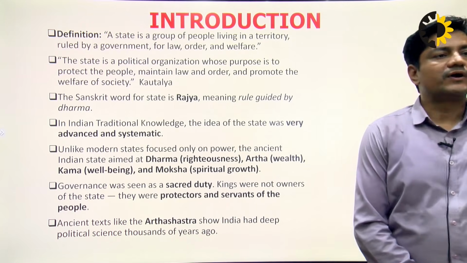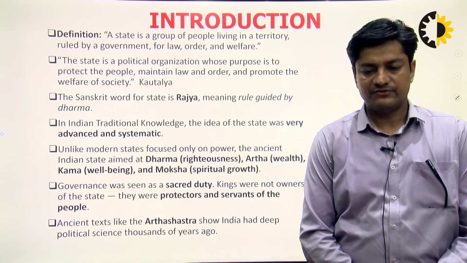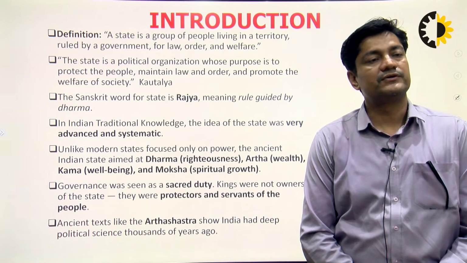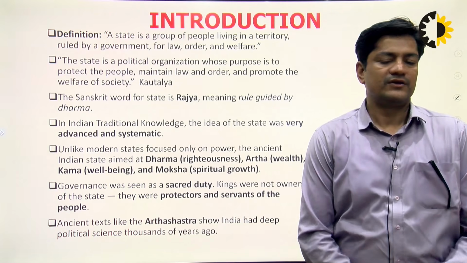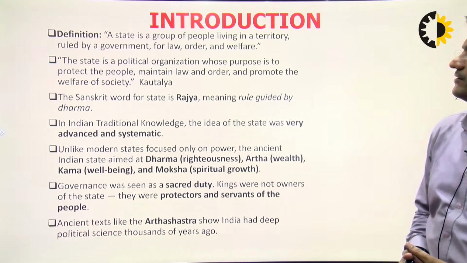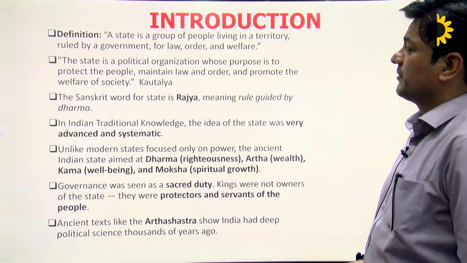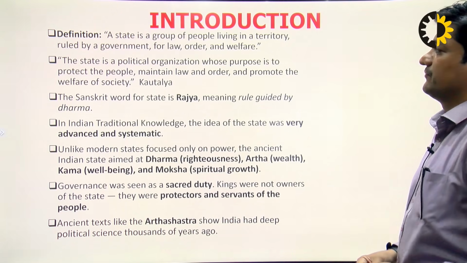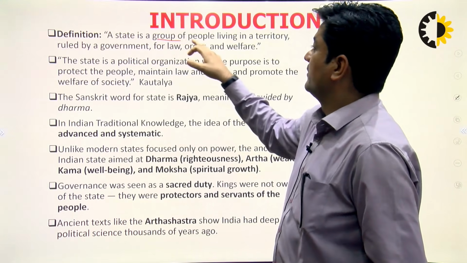So, before I go in detail about the ancient Indian conditions, talking about the 16 Mahajanpadas or the Indian dynasties, let me introduce the topic. The state is a group of people living in a territory ruled by the government for law, order and welfare. Mind the words. First, the state is a group of people.